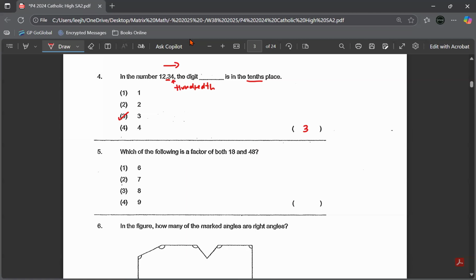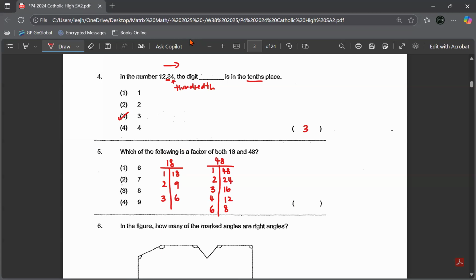Question 5. Which of the following is a factor of both 18 and 48? So we look at the factors of 18 and 48, then we find our answer. Factors of 18: 1 and 18, 2 and 9, 3 and 6. Now factors of 48 will be a bit more: 1 and 48, 2 and 24, 3 and 16, 4 and 12, then 6 and 8.